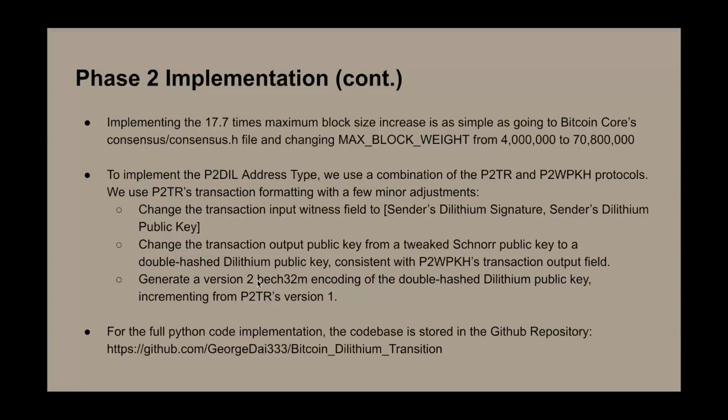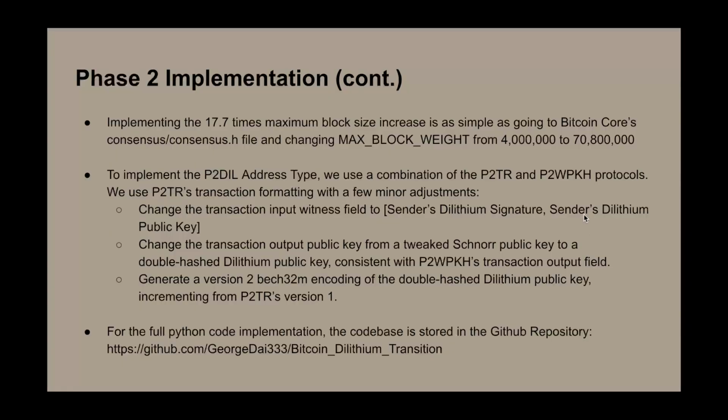And then we will similarly use a Bech32m encoding with version 2 instead of Taproot's version 1 to encode this double-hashed Dilithium public key into the address. And if you need a full Python code implementation, you could go to this GitHub repository where everything is stored and labeled.